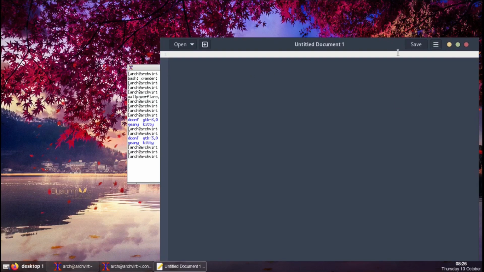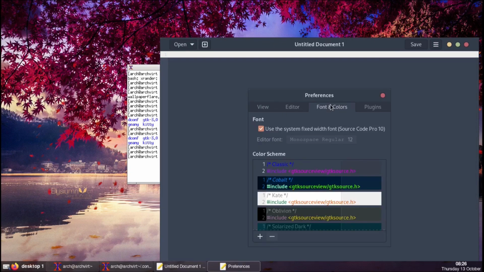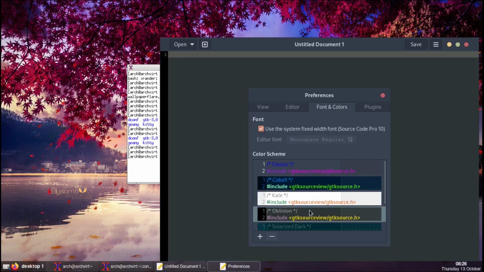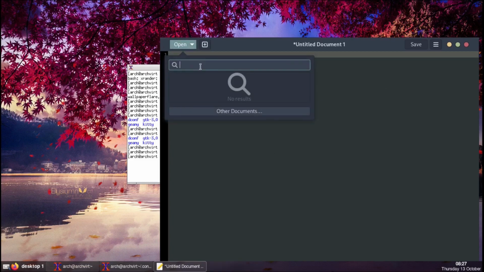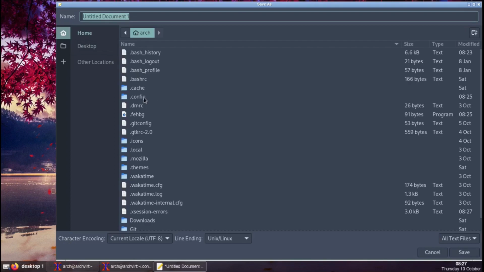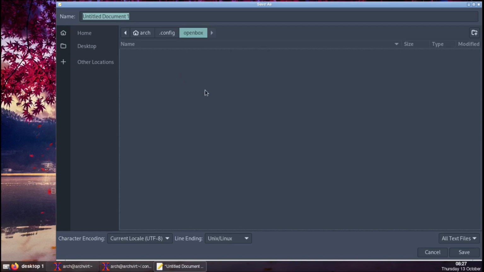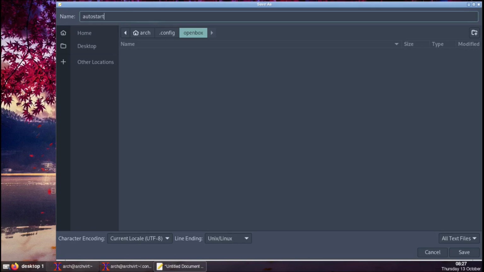Wait, let me just make it that you guys can see it correctly. We're gonna go into preferences, fonts and colors. Yep, that's it. We're gonna create a file and we're gonna save it into our .config/openbox, and we're gonna name it autostart.